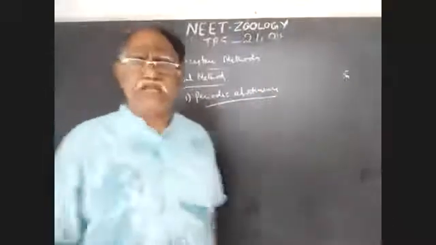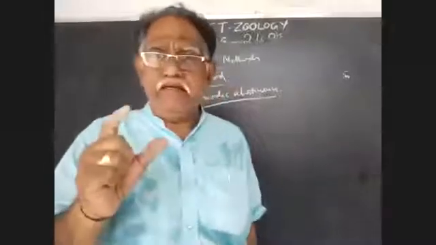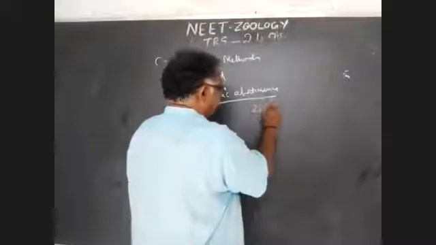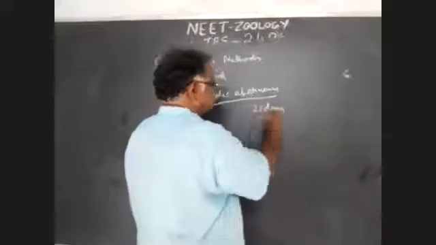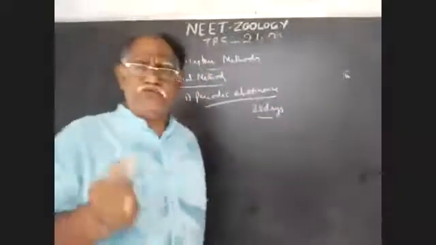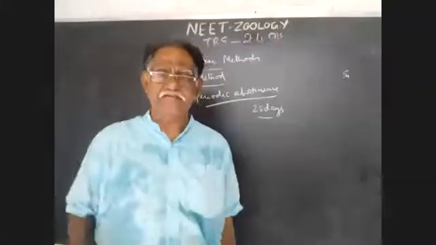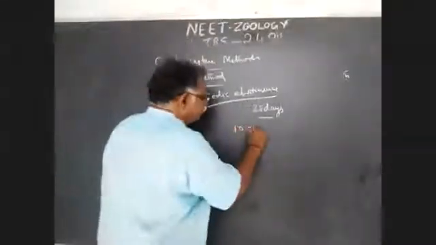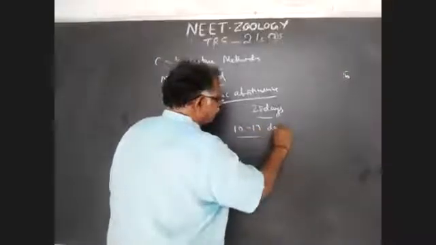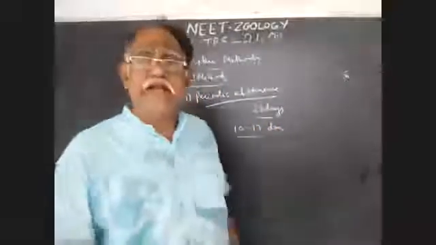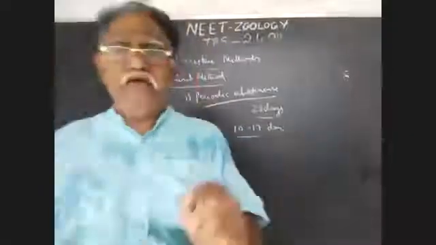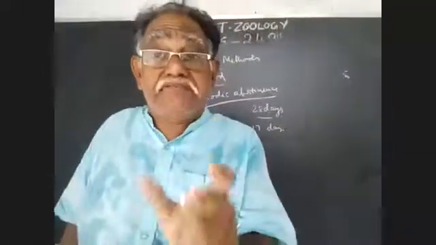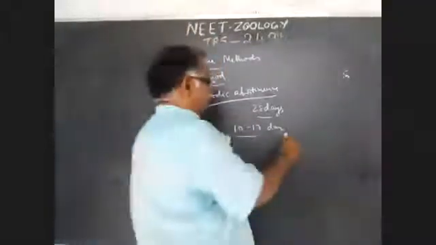The menstrual cycle is completed in 28 days. We explained in the previous class, in these 28 days, the 10th to 17th day of the menstrual cycle is favorable for fertilization.